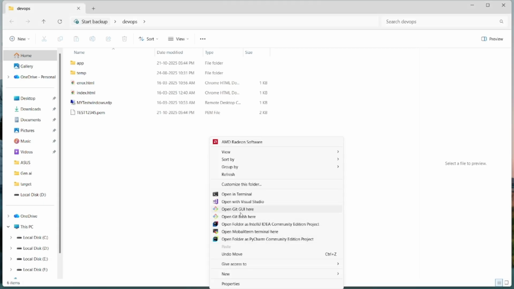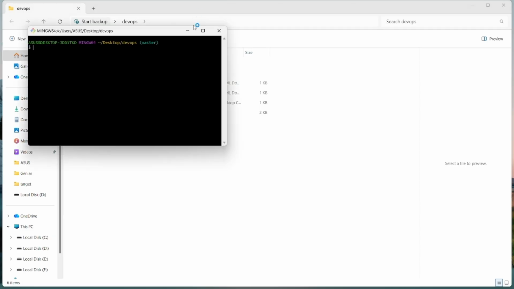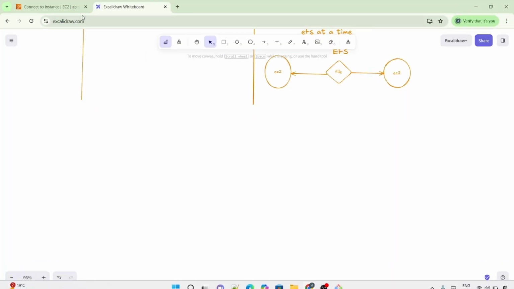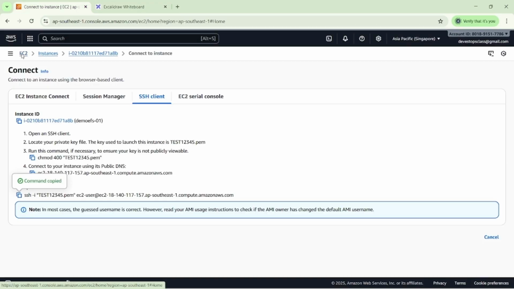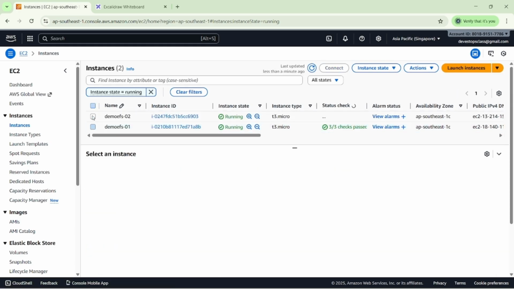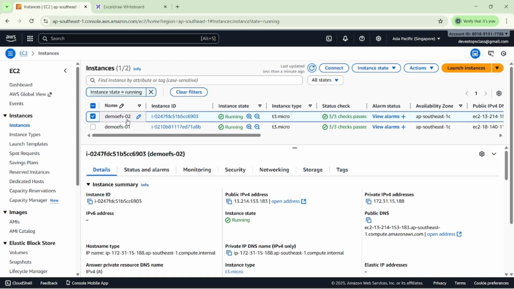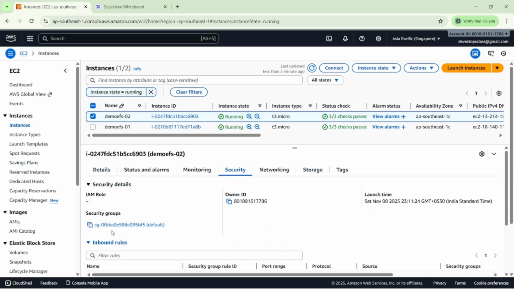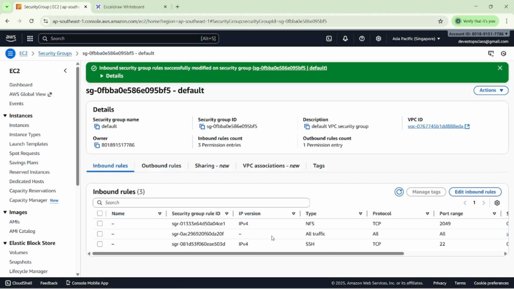So we are creating another command line. I'm opening another Git Bash here. After that, we have to navigate to the EC2 instances. I'm selecting the second running instance, demo EFS02. Do we need to change anything in the inbound rules here? No, because we already added it for our first EC2 instance, so it will be added by default for the second EC2 instance.